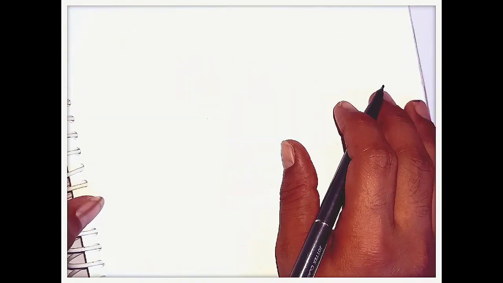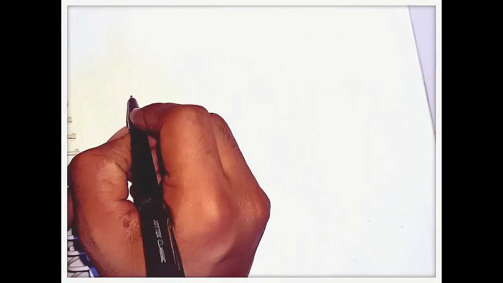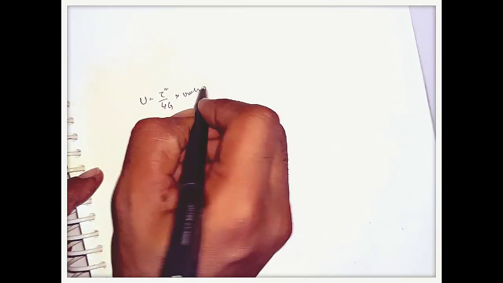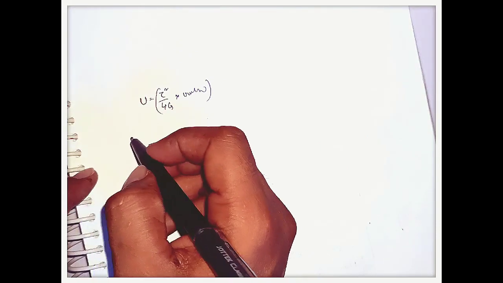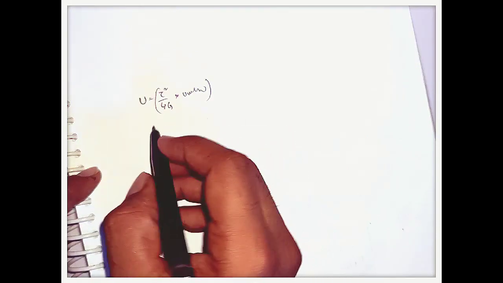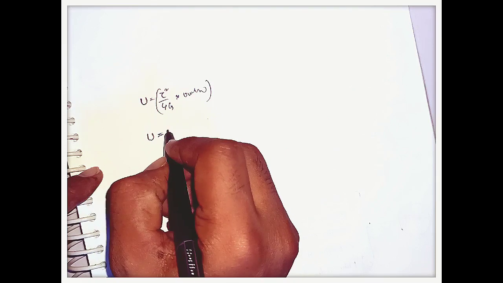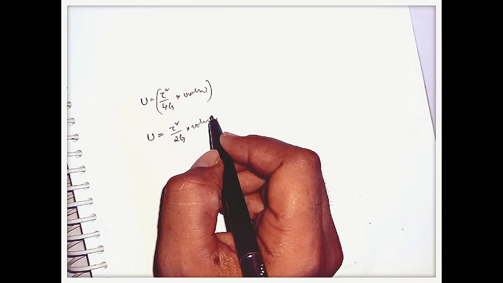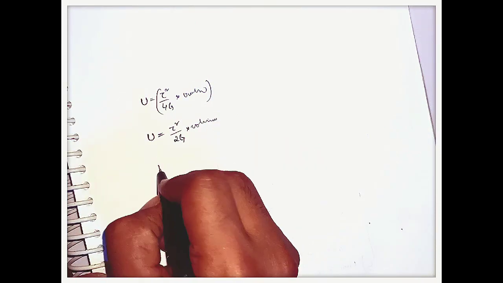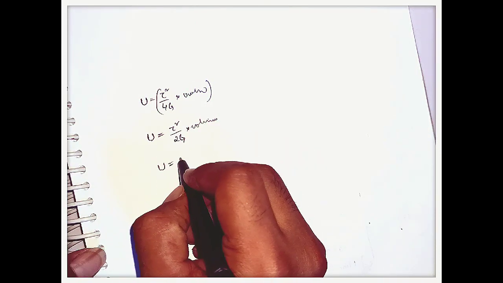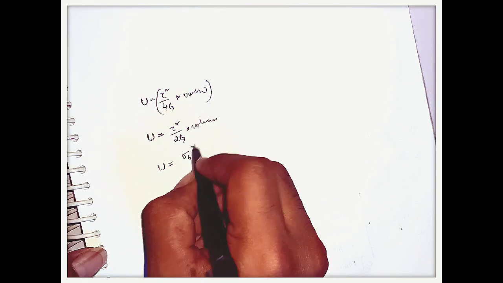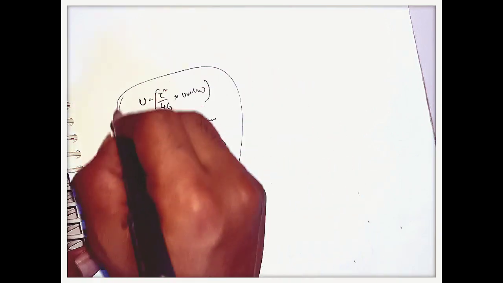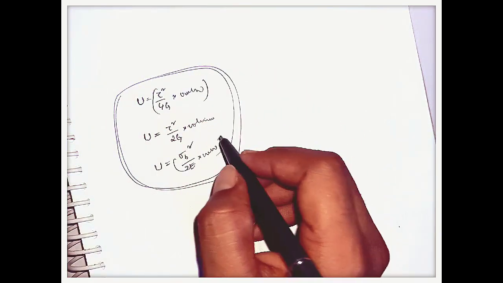Similarly, strain energy in a member subject to torsion is U equal to tau square by 4G into volume. Similarly, if the member is subjected to shear stress, the strain energy is equal to tau square by 2G into volume. And if the member is subjected to a bending moment, the strain energy is sigma square by 2E into volume. These are the different strain energies for different members with different types of loadings.